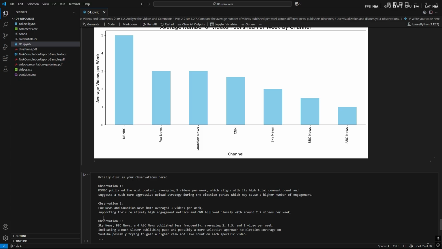My third observation was that Sky News, BBC News, and ABC News published less frequently, averaging about 2, 1.5 and 1 videos per week respectively. Now this indicates a slower publishing pace and a more selective approach to the election coverage, trying to gain a higher view and like count on a specific video. Now this would align with ABC News's very low engagement metrics.